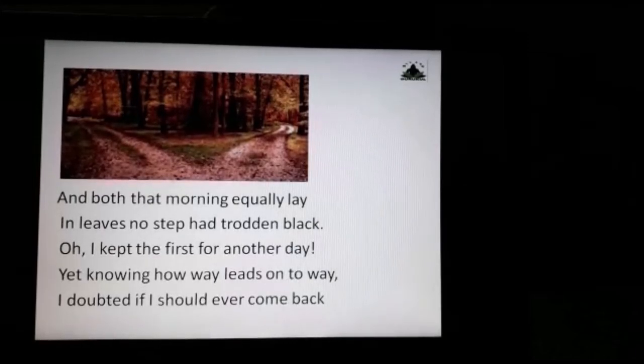So he was doubtful about ever coming back. He said, I am not sure whether I will ever be able to come back. "And yet knowing how way leads on to way, I doubted if I should ever come back."